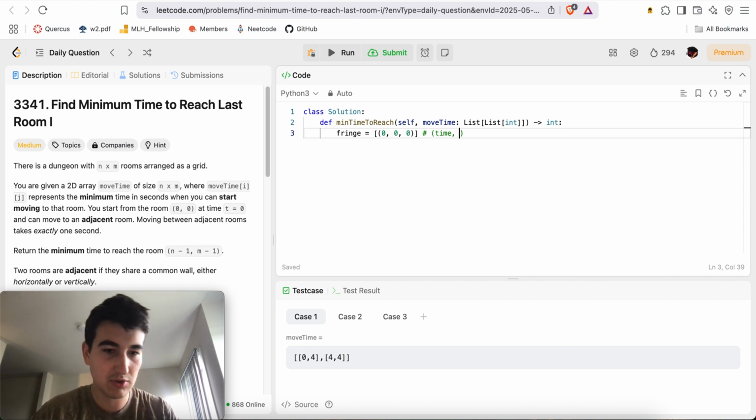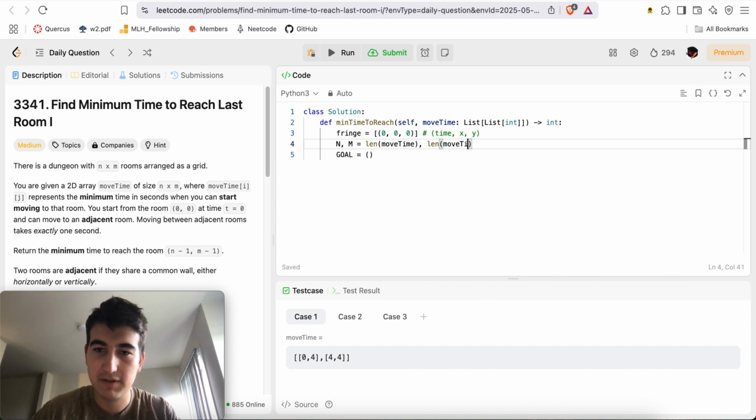Oh, and here I'll just have to do a bunch of mins and maxes. Here we'll say n, m is equal to the length of moveTime, and the length of moveTime of 0.